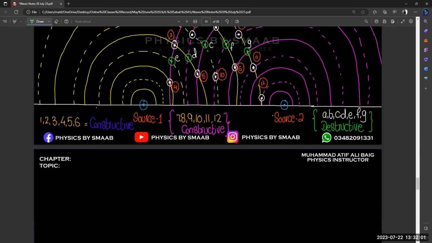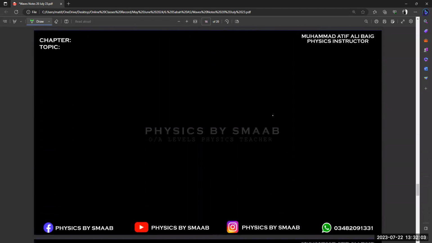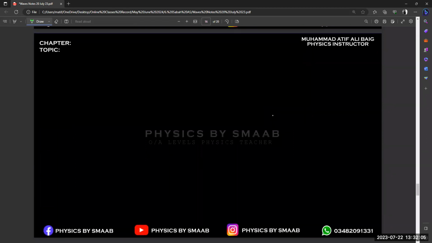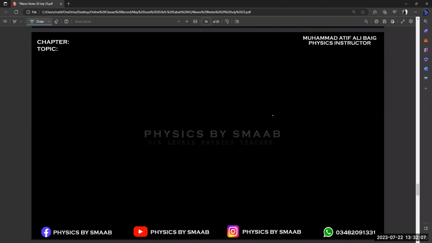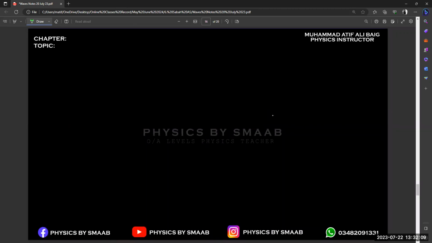Okay, now we are having two concepts. The first one is related to the same concept, but with one difference. We are again going to use two sources, but we are going to talk about interference fringes.